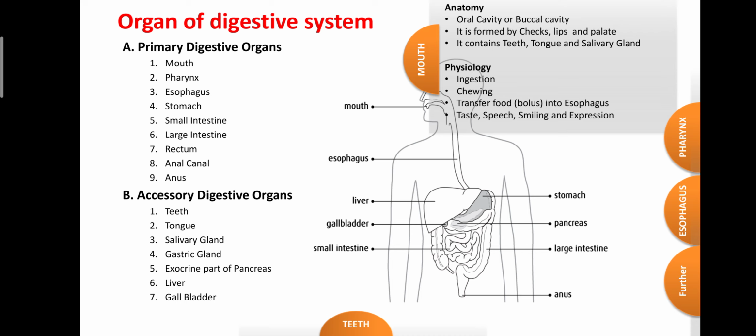That process is known as chewing. As well, it can transfer the food, in the form of bolus, into the esophagus. The non-digestive functions of the oral cavity are regulation of taste, speech, and social functions such as smiling and expression.